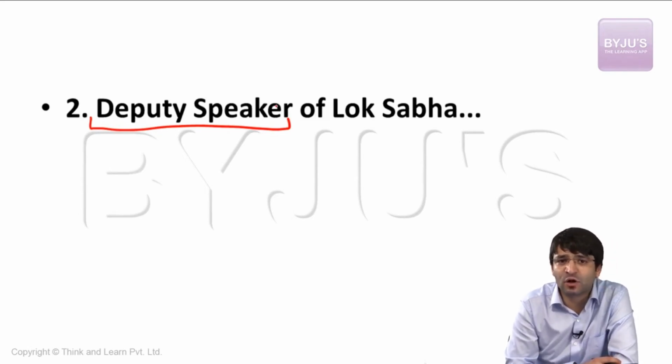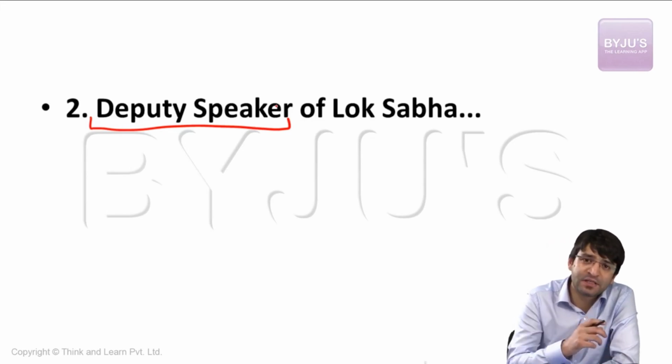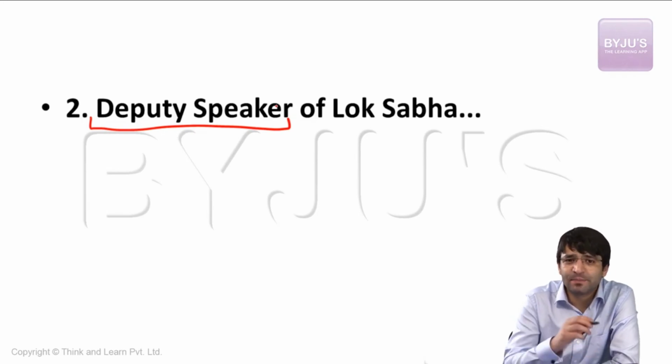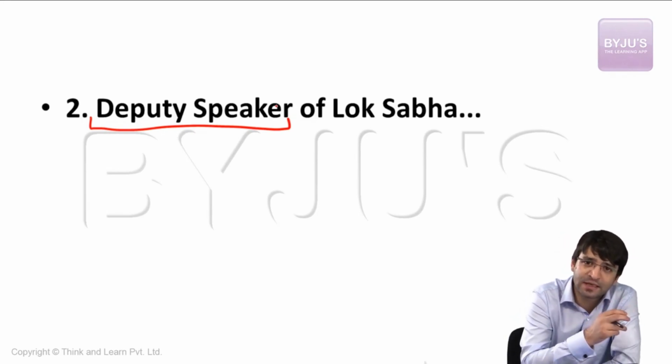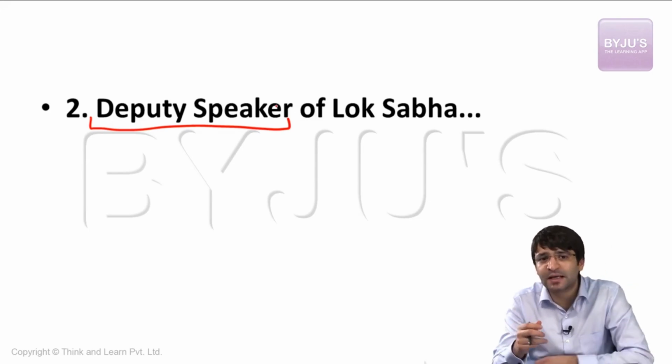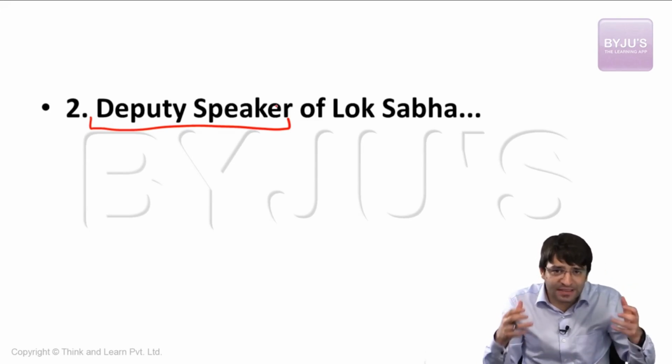And just like the Speaker, if the members of the Lok Sabha vote by effective majority, the Deputy Speaker can also be removed from his office. That means the Deputy Speaker is there to assist the Speaker. The Deputy Speaker can resign by submitting his resignation to the Speaker, and the Speaker can resign by submitting his resignation to the Deputy Speaker. That means both these individuals can resign by submitting their resignation to each other.